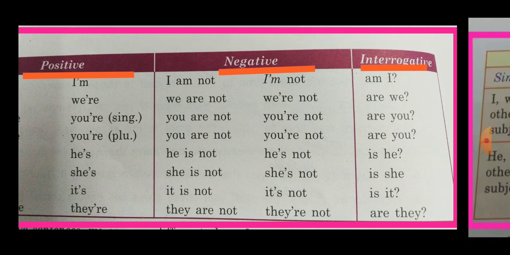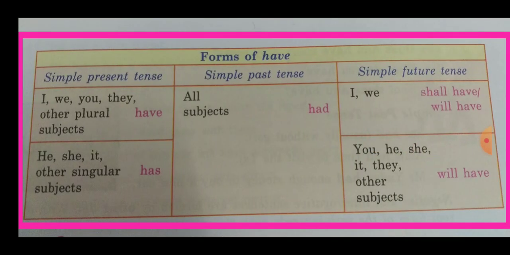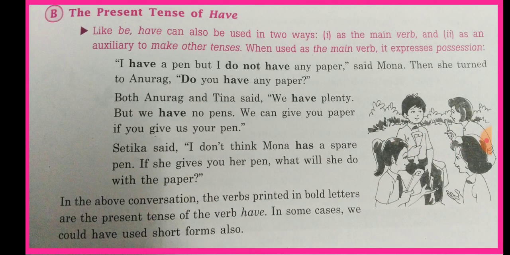Now forms of have. This is another verb which is used as a helping verb as well as a main verb. These are the forms of have. In the simple present tense the forms of have are has and have. In the simple past tense it is had. In the simple future tense the forms of have are shall have, will have. But as we are doing the chapter Verbs Expressing the Present, we will study in this chapter the forms of have in the simple present tense, that are has and have.